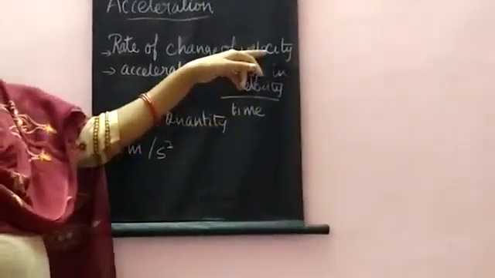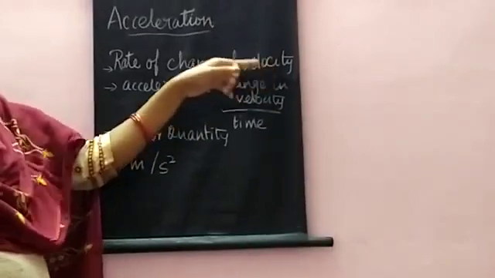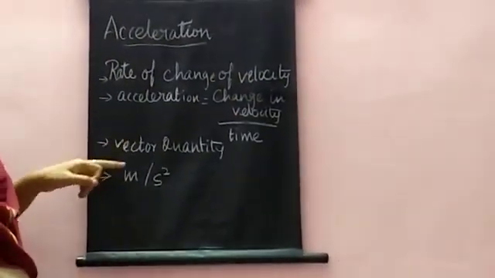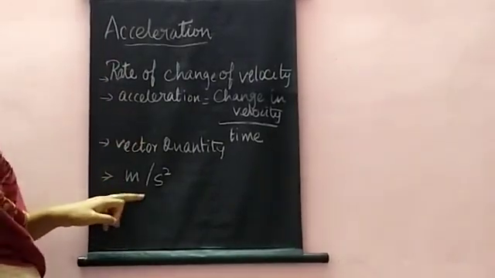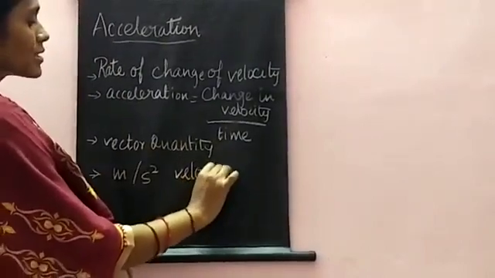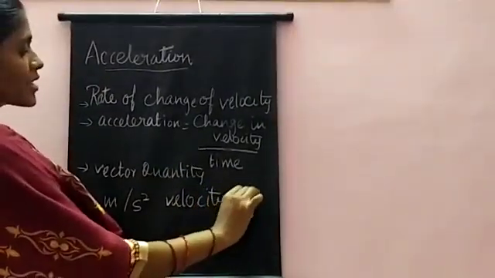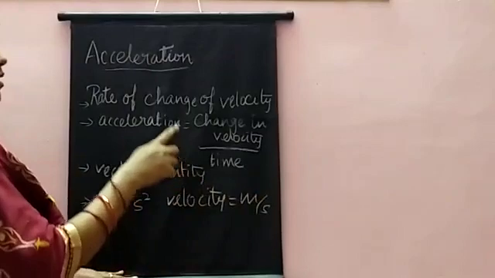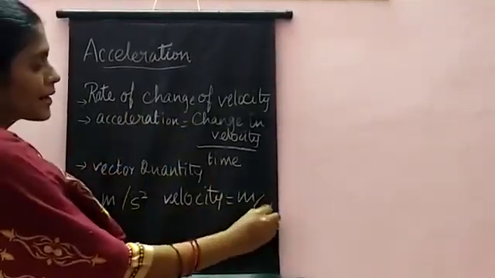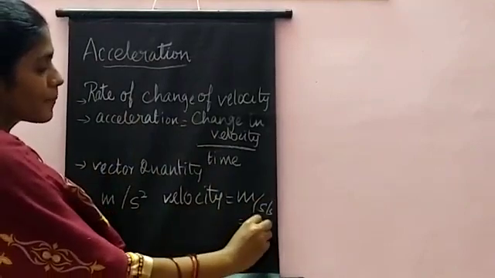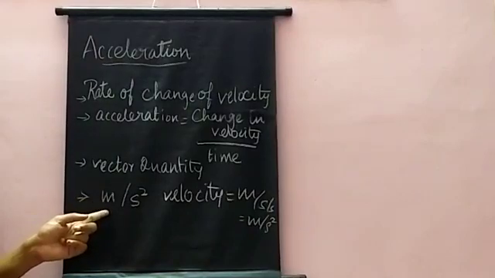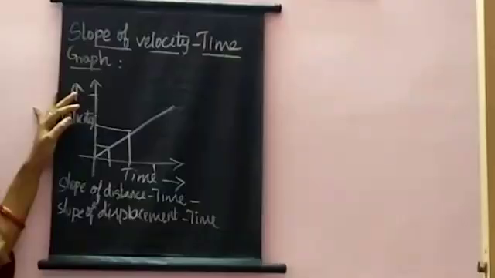We know that velocity is a vector quantity, so acceleration is also a vector quantity. The SI unit of velocity is meter per second. So the SI unit of acceleration is meter per second, per second, that is, meter per second square.